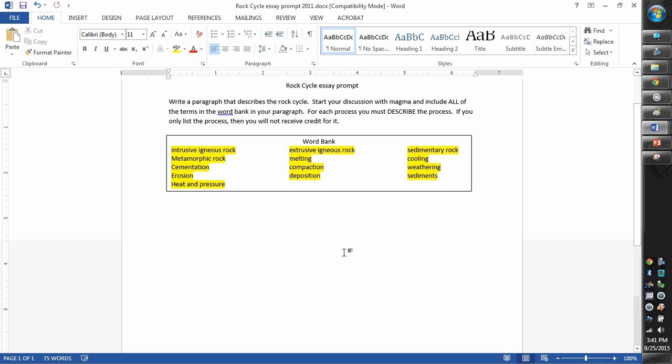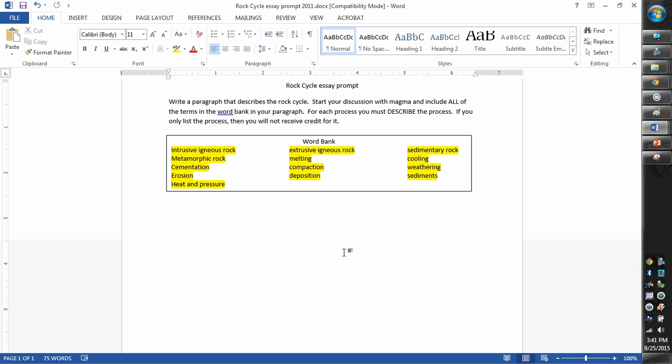Now, you'll notice at the end where it was heat and pressure, I didn't actually describe heat and pressure. Those are pretty common terms and they're not specific just to what we're talking about here. All the other terms, though, you need to explain what that means. So that's a good example of what it should sound like.